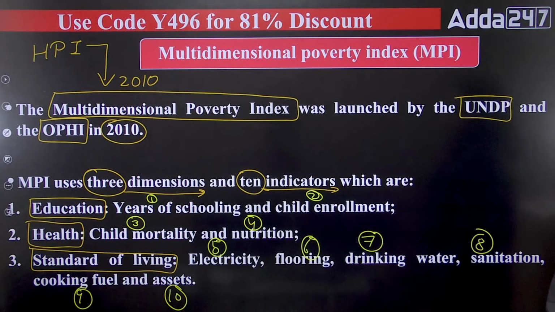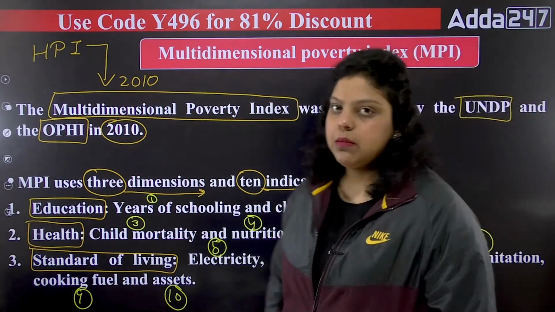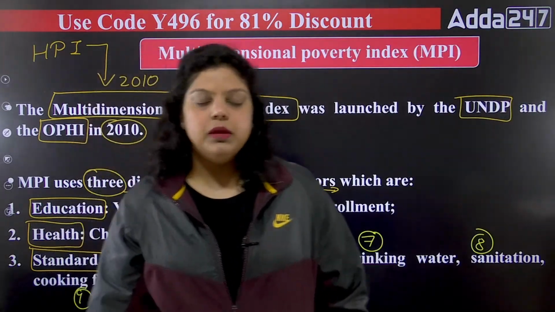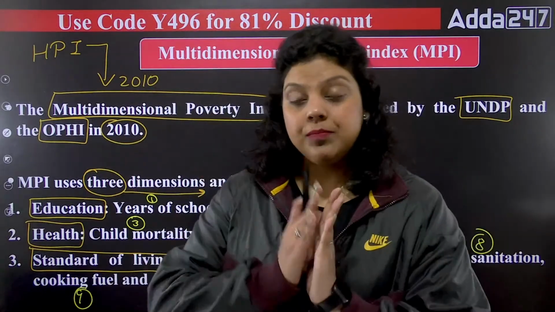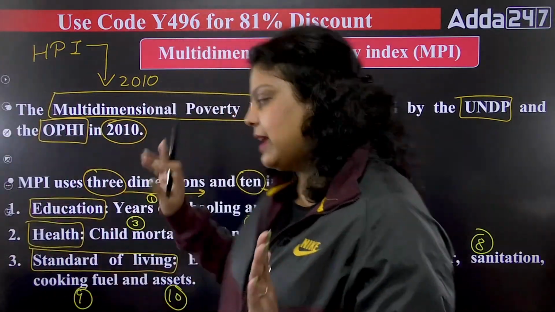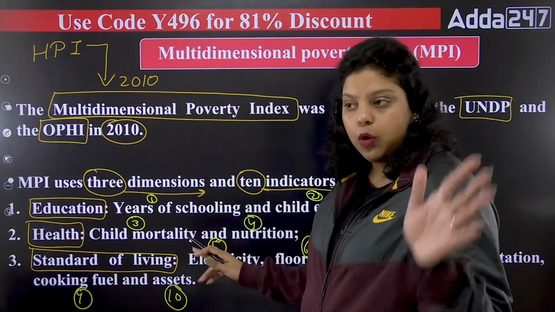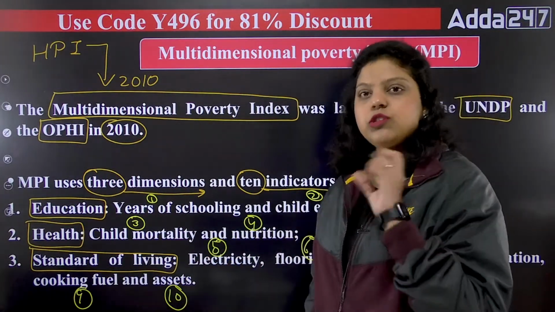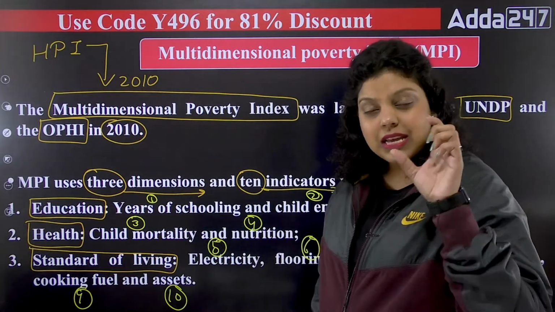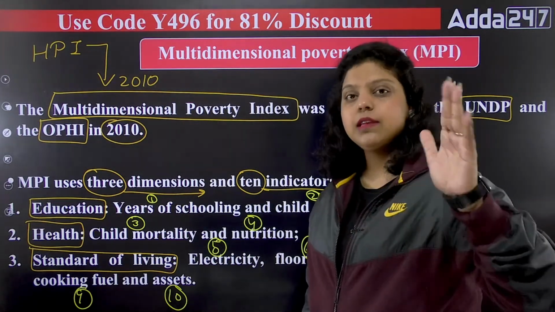When we talk about education, education is a primary need, a basic need of the people. If a person does not have an education, that means he is poor. But multidimensional poverty says that you have to count the years of schooling, how many years he has gone to school, and you have to count the child enrollments. After these 2 indicators, we define whether that person is educated or not.